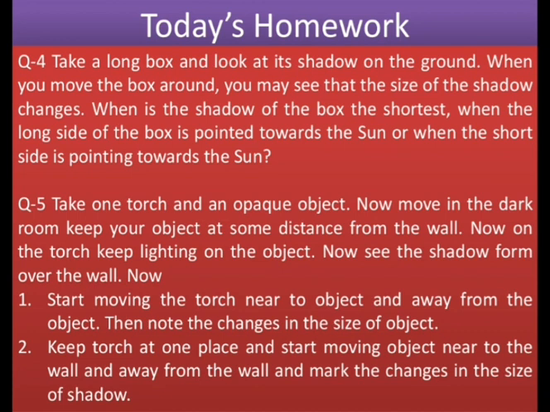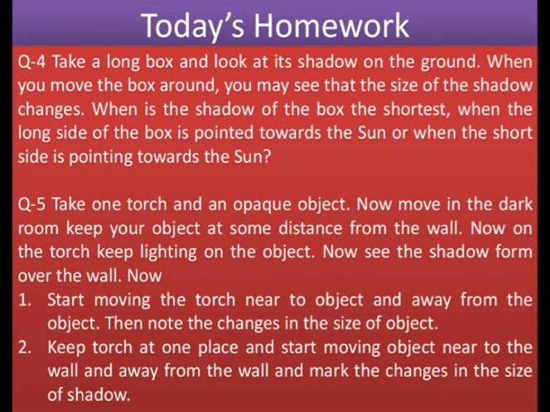When you are moving and turning this box, see the shadow when the light is falling on the shortest part of the box and when the light is falling on the longest part of the box, and note down which shadow is longer.